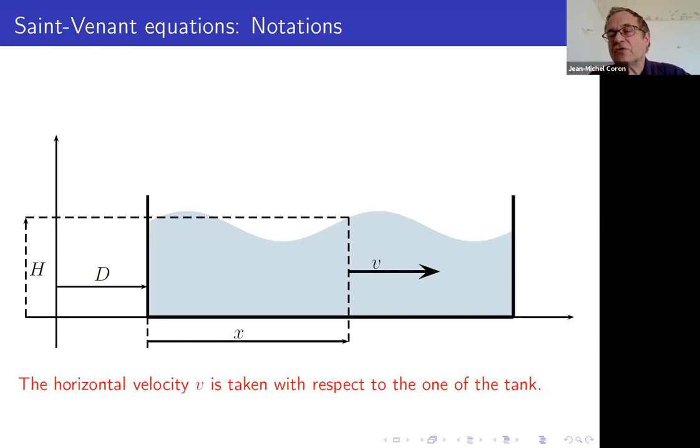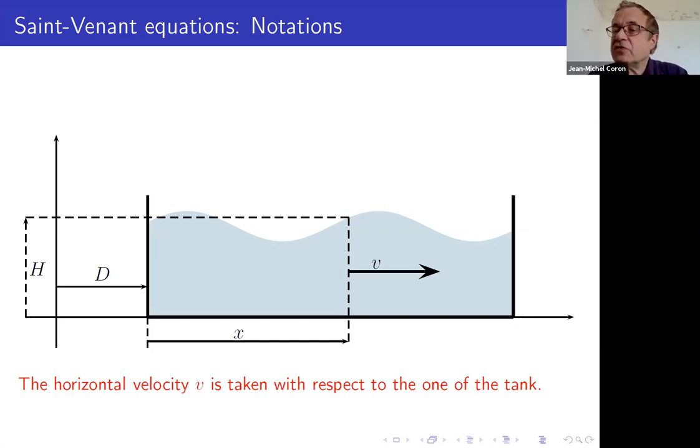We assume that the height of the water is rather small, and we define some coordinates. v is the velocity of the fluid with respect to the boundary, so on the boundary the velocity is 0. H is the height of the water, and d is the position of the tank.